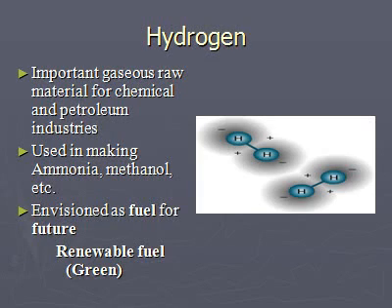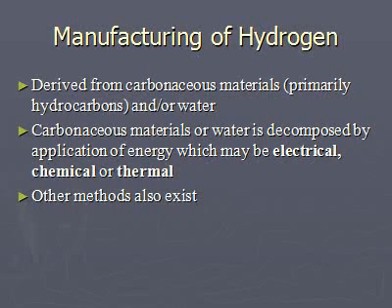First of all, we discuss hydrogen. It is an important gas which is used as a raw material for different chemicals and in the petroleum industries. Hydrogen is available as solid and liquid. The liquid form is most profitable. Now we start the manufacturing of hydrogen.